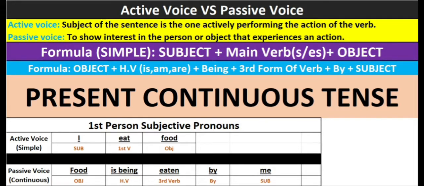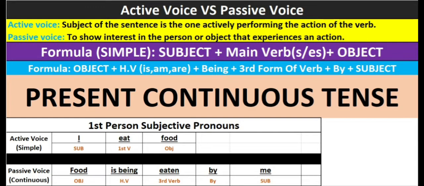Now I put food in the beginning as per our formula and after that I used helping verb is plus being, because food is uncountable single pronoun, so I put helping verb is according to our passive voice object, and being for the passive rule.